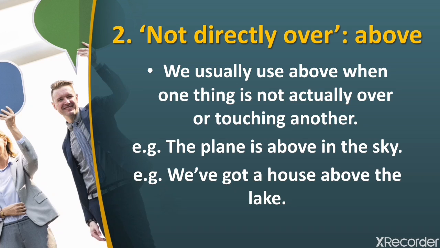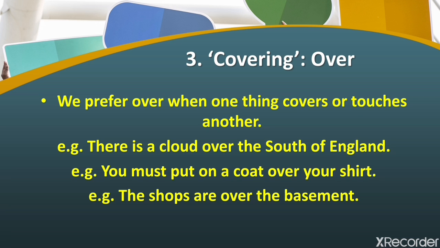Another example: we have got a house above the lake. We will discuss contractions, right? We've is a short form of we have. We've got a house above the lake. So our house is not on the lake, right? It is not completely touching the lake. No, it is just above the lake. It means it's about 200 or 300 meters above. So when something is not directly over, we use above.